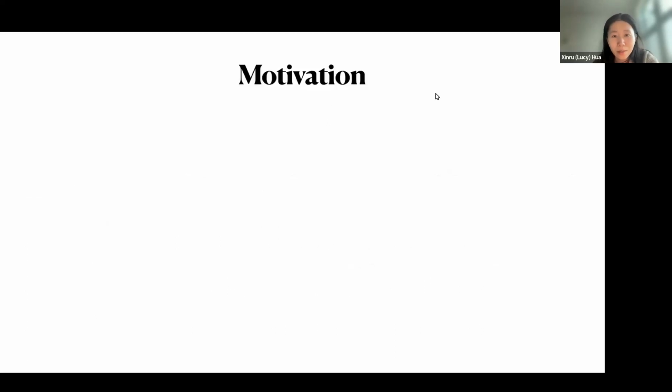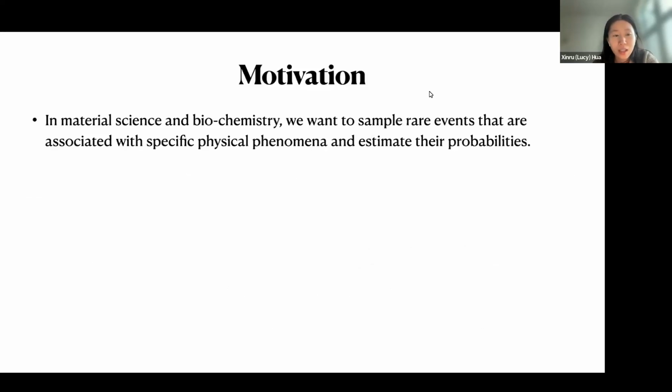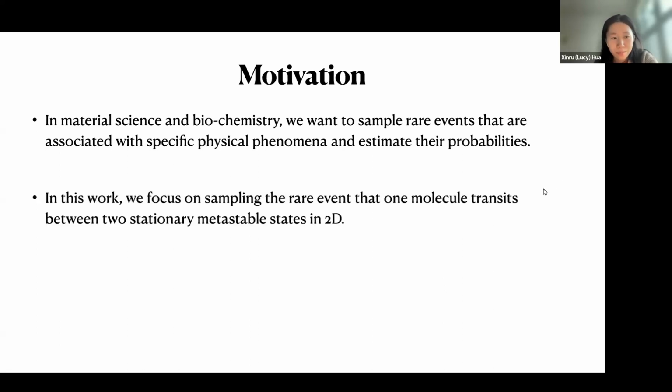So first, let me talk about the motivation of our project. In material science and biochemistry, we want to sample rare events that are associated with specific physical phenomena and estimate the probabilities. This is crucial to help us understand some properties of the materials and the proteins. In this work, we focus on sampling the rare event that one molecule transits between two stationary metastable states on a 2D plane.